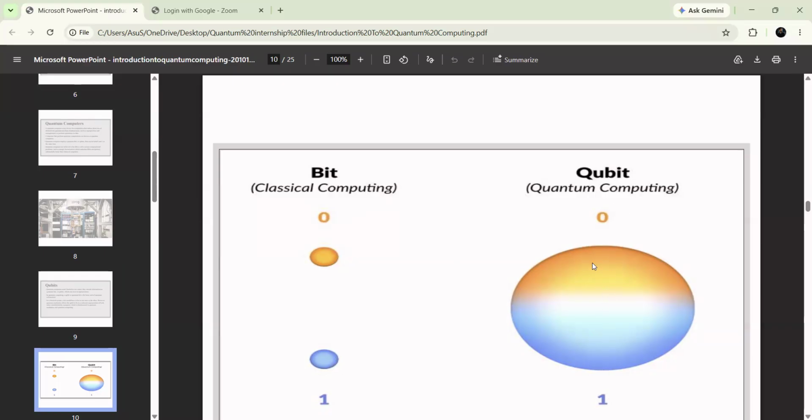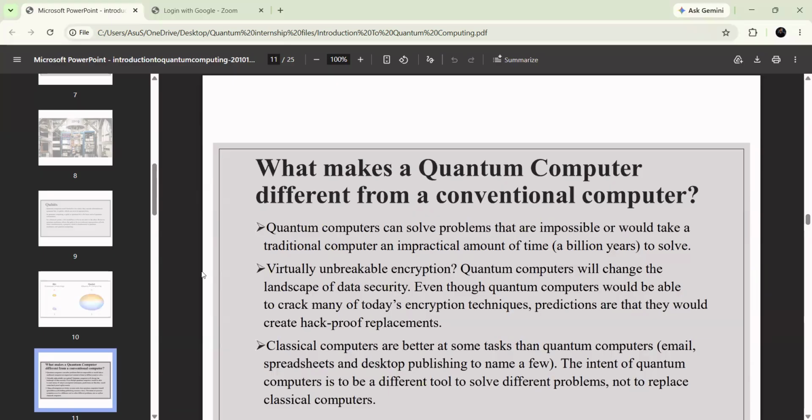It means the qubit can exist in multiple states at the same time. You can see this qubit is existing in both the 0 and 1 state at the same time, so both have equal probability. This is what superposition is, whereas classical bits cannot exist in multiple states. So that is the difference.